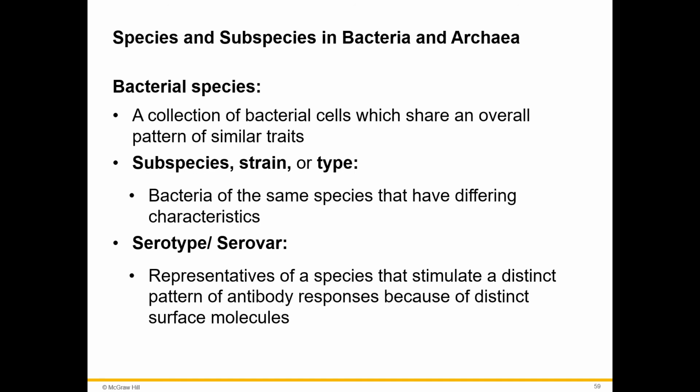So bacterial species is kind of a broad category of the microorganisms that's causing the infection. Strain is talking about the specific type that's infecting at that time, and that has to do with characteristics of the infecting organism. While serovar has to do with our immune response against that pathogen. And the surface molecules that are presented on the surface of that cell have different interactions with our immune system and will elicit different antibody responses, which will cause different types of memory. So this is somewhat important when talking about human health and bacteria, but just know the general differences for any test questions that may arise in this course.